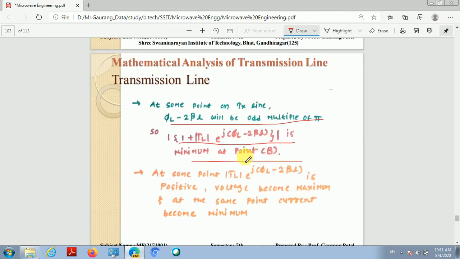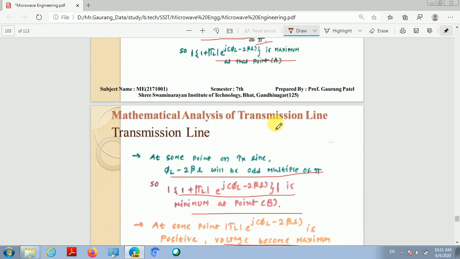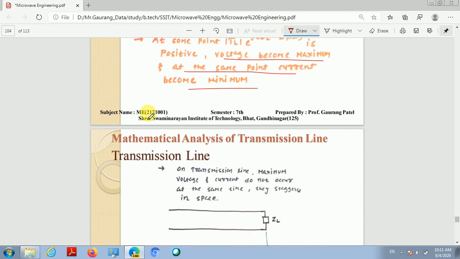Clear? Okay. So at some point, the mod gamma L e raised to j φL minus 2βL is positive, the voltage becomes maximum, and at the same point the current becomes minimum, as I mentioned over here. So it means that on the transmission line, maximum voltage and current do not occur at the same time. They are staggered in space.